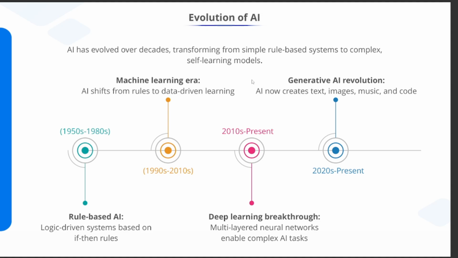In this video, we will see the evolution of artificial intelligence. AI did not come suddenly, it has evolved over many decades, step by step, from simple rule-based systems to powerful self-learning models. So let's go through this journey with a proper timeline. Here you can see in 1950s to 1980s, we have rule-based AI. Then 1990s to 2010, the machine learning era came, then deep learning came. Now we are using generative AI from 2020 to present.